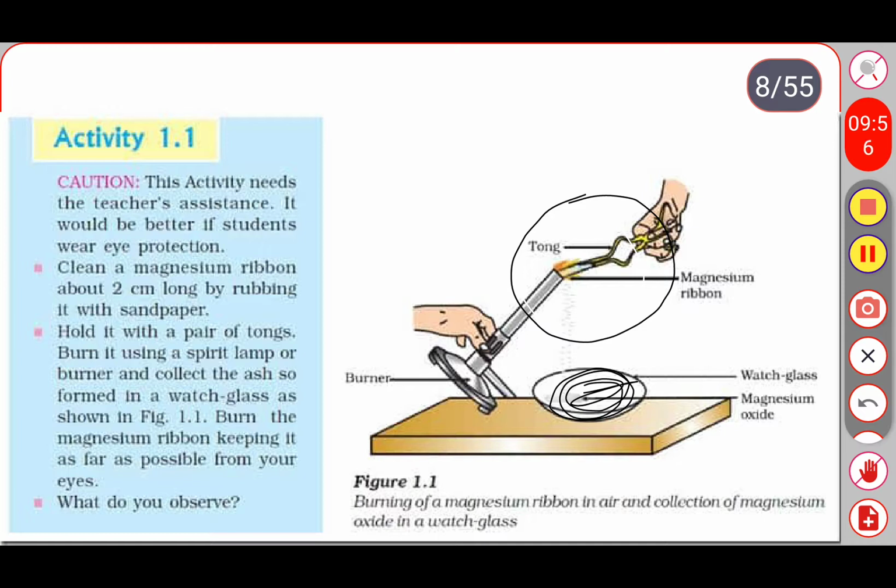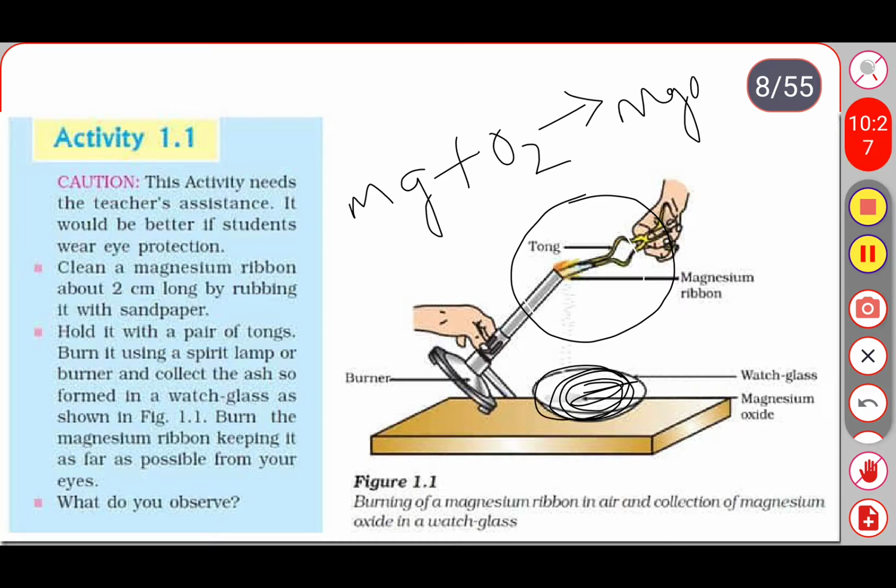So when you are going to burn magnesium ribbon in the presence of oxygen, you already learnt in the previous classes, without oxygen we can't burn anything. So when magnesium is burned in the presence of oxygen, we get magnesium oxide as a product, and finally we get white ash powder.